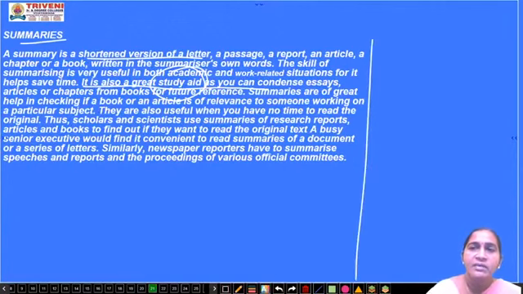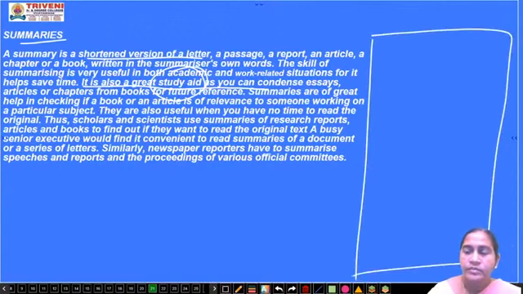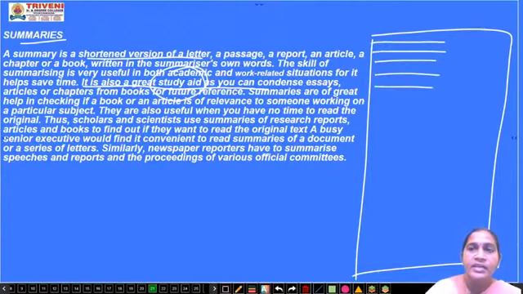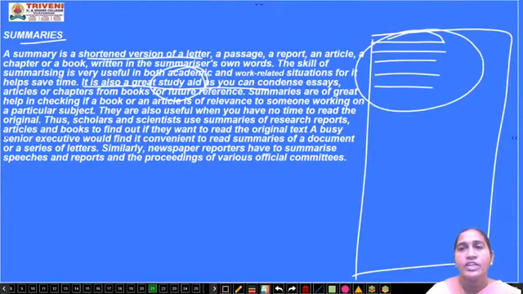You have lengthy material and less time because you have to cover a lot of topics and chapters. So you go through the summary, and by reading it you get complete knowledge of that particular topic, and you will be very satisfied that you have completed your syllabus for today.